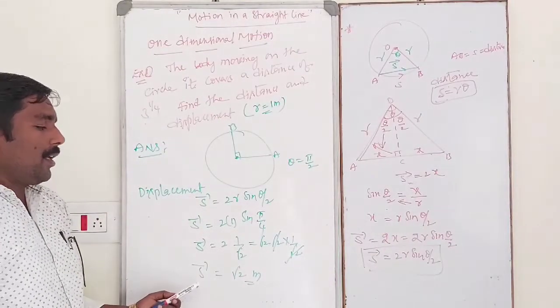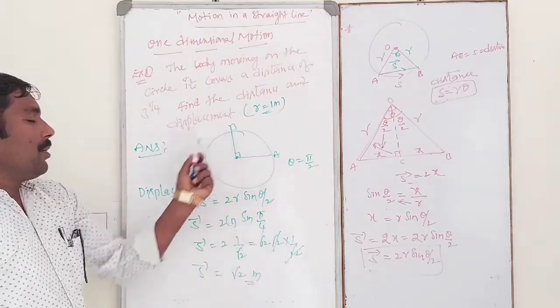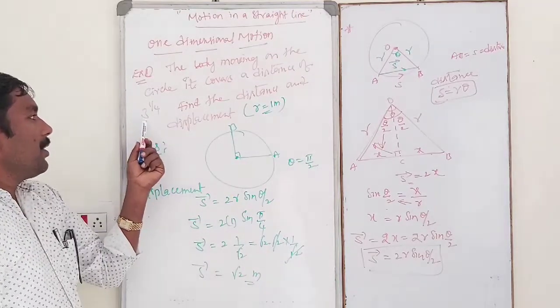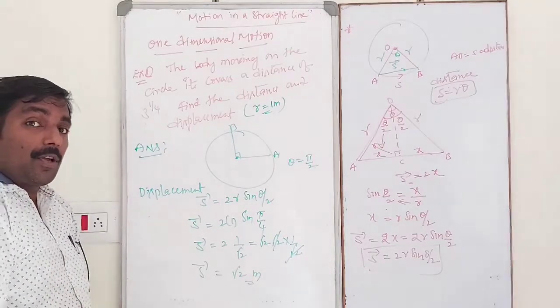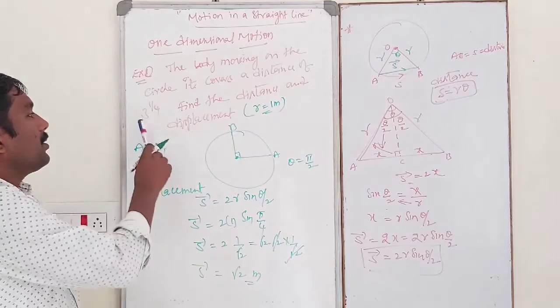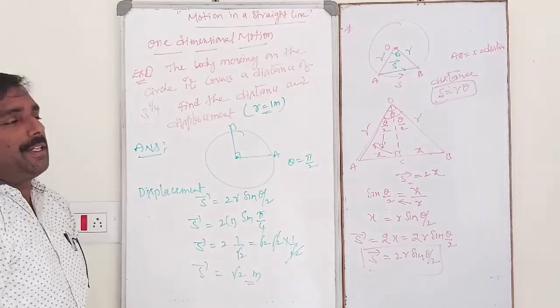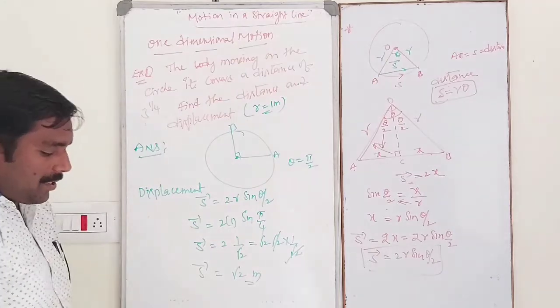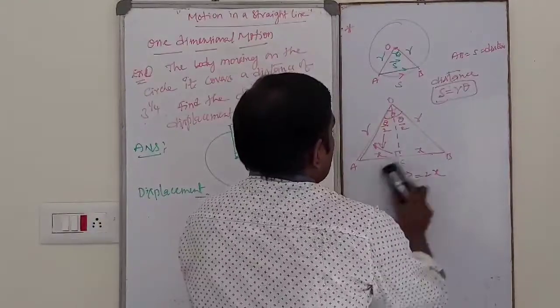So the displacement of the body after 3 1/4 rotations, 3 rotations plus 1/4 rotation, is root 2 meter. In this case, how to calculate the distance?